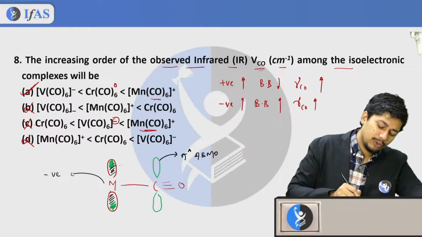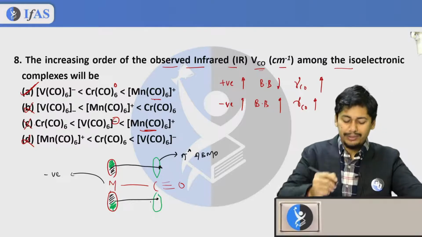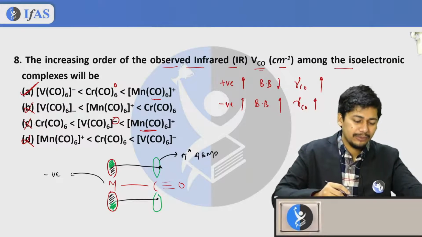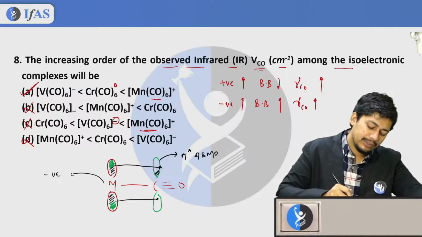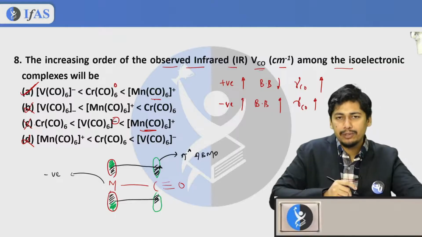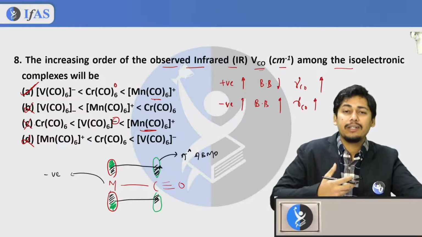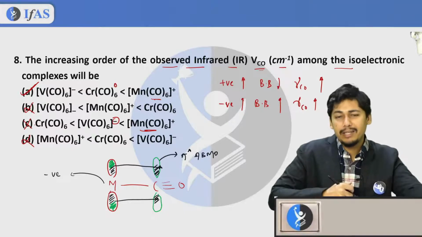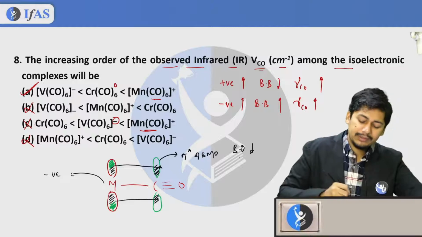So the metal donates electron density into the carbonyl, and electron density gets accumulated in the pi star anti-bonding molecular orbital of carbonyl. Whenever electron density accumulates in the pi star anti-bonding molecular orbital, bond order decreases.